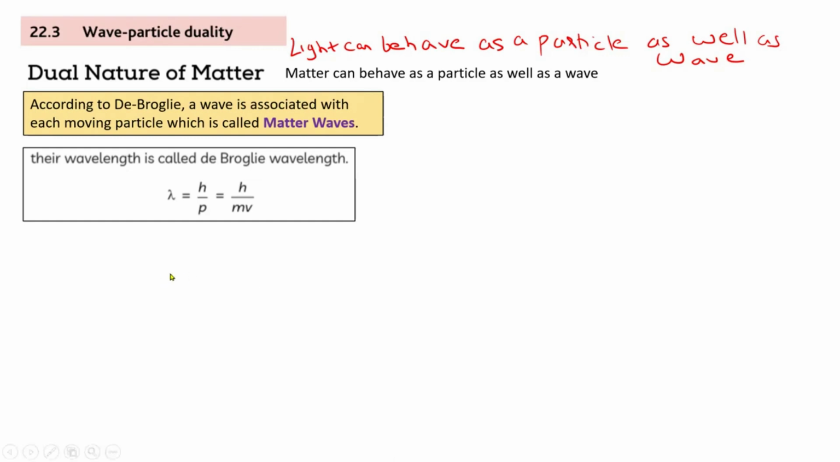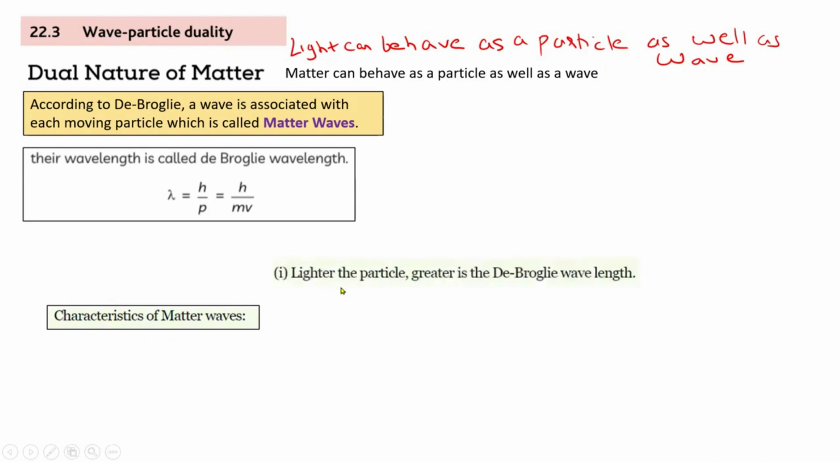Now, Rakin, I want you to read out the characteristics of matter wave. First point: the lighter the particle, the greater the de Broglie wavelength. In this formula, observe mass is in the denominator. So if your mass is lesser, lambda will be higher. Second point, read this, Rakin.